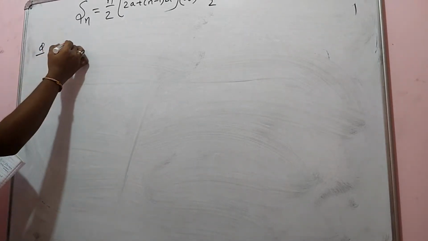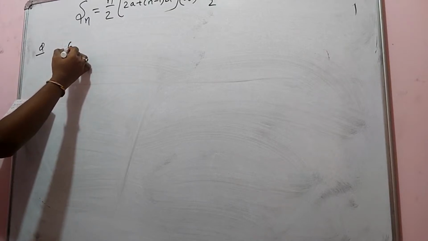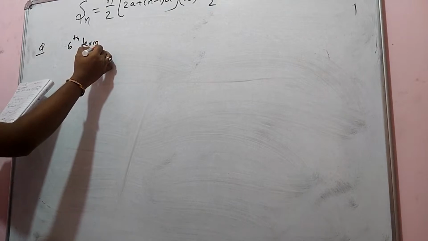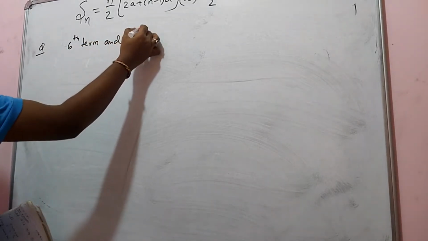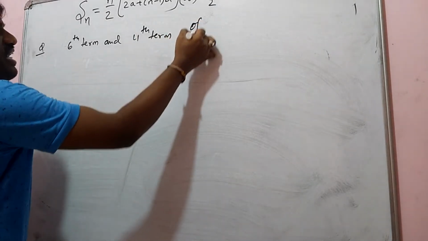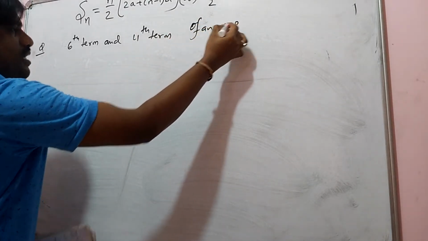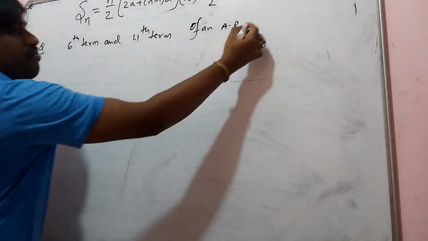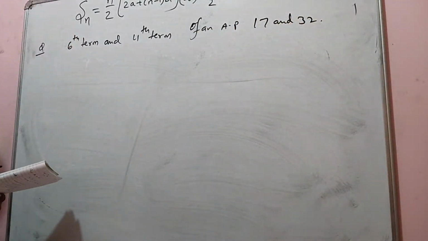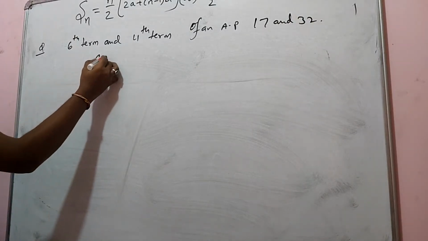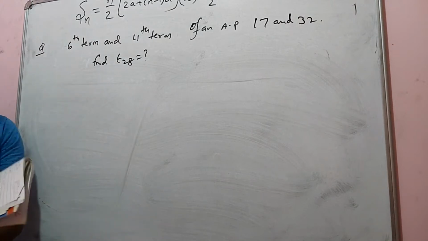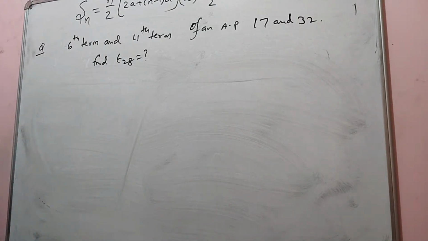The question is: the sixth term and the 11th term of an AP are 17 and 32. Then find T28. This is the question, a simple one. We will solve this, then we are moving on to the next question.